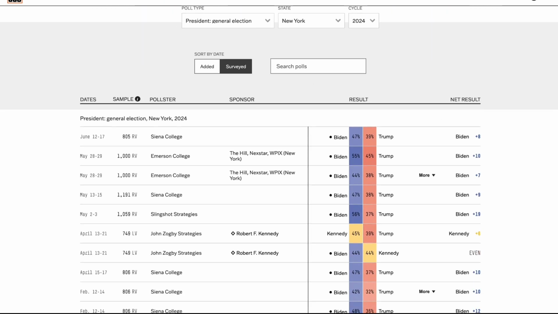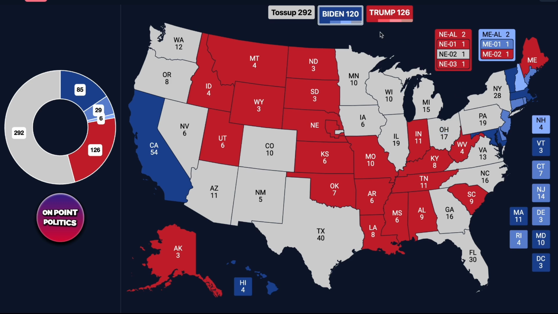And so the state of New York is actually going to be a big problem for Biden. However, I do still think he pulls it off by a likely margin, but it's definitely going to be way closer than what people are thinking. This is not the deep blue state it once was. The governorship race there in 2022 was pretty competitive. Hochul only ended up winning by 6 points, and I expect Biden to probably end up winning by a similar or even lesser amount. My model actually has him winning the state by 12 or 13 points, roughly around that margin. So that's where we're going to be putting the state as of right now.